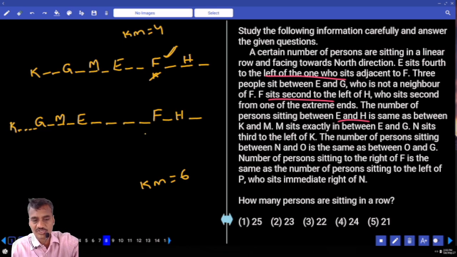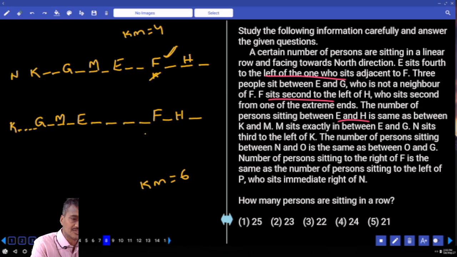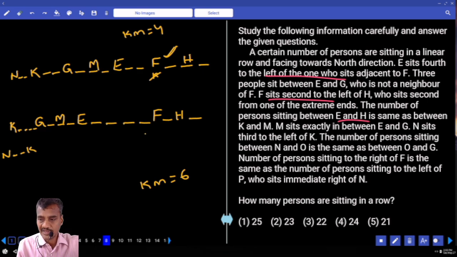And N sits third to the left of K. N is seated third to the left of K. N is here. There are 2 people. Now N is seated third to the left of K. Now 2 people. Then, the number of persons sitting between N and O, and O and G.